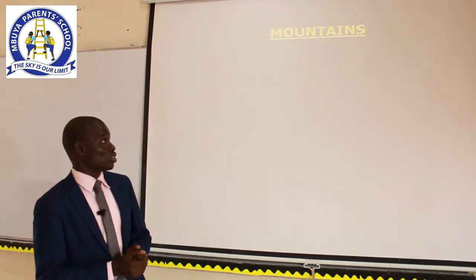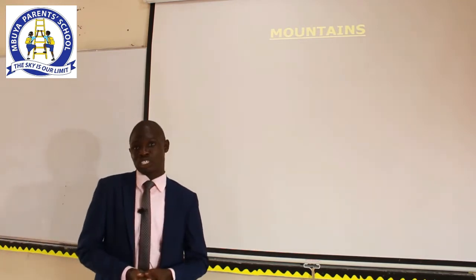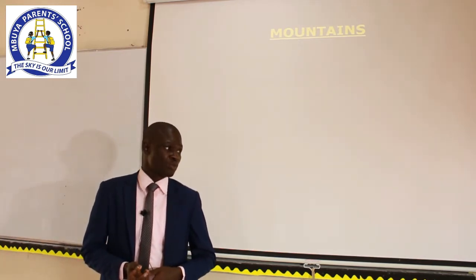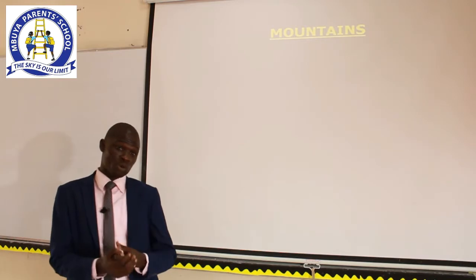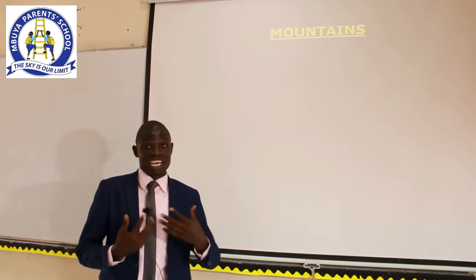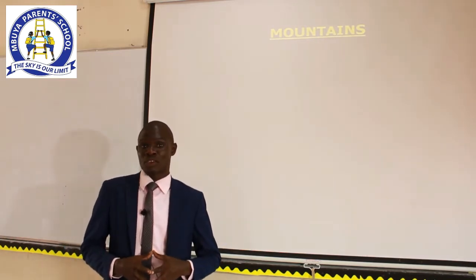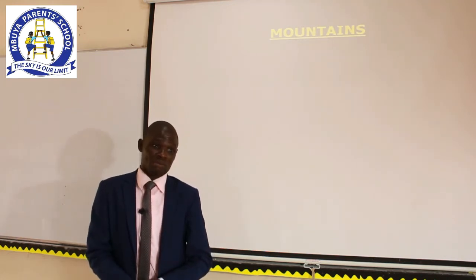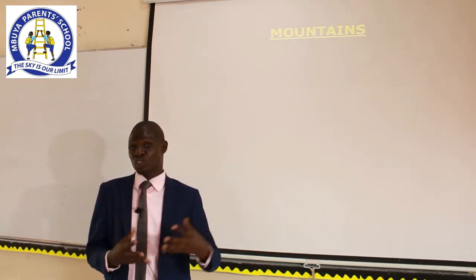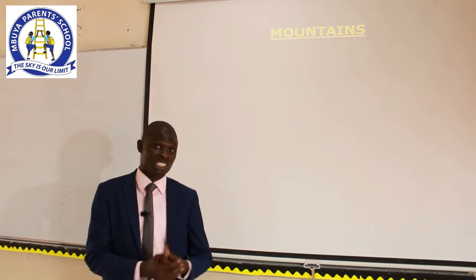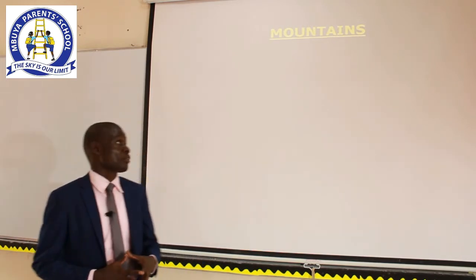You should be in position to identify the types of mountains and also give examples of mountains in our country, Uganda. We may not mention all of them, but we are going to talk about the major mountains in Uganda.